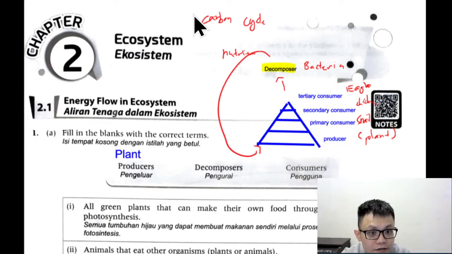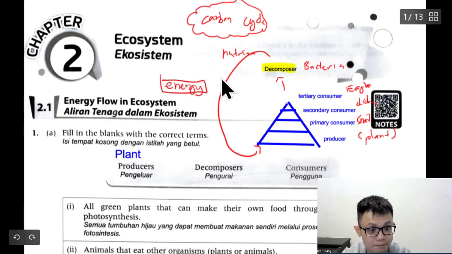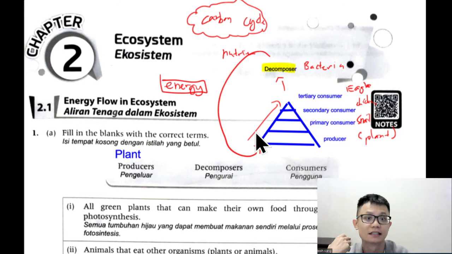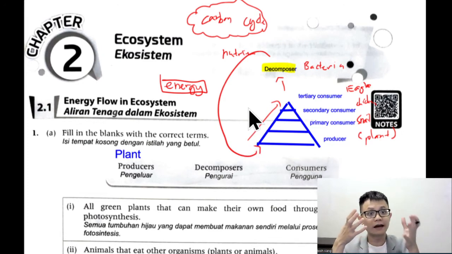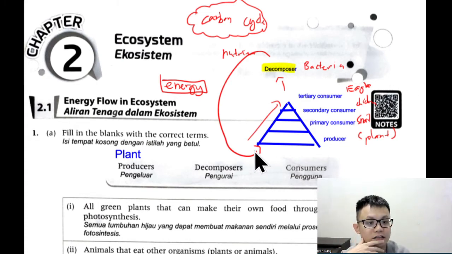So we have a carbon cycle here, and also from here we can see about the energy, correct or not? The energy flow in this diagram. As it goes up, the energy is getting lesser, correct or not? Because the energy is being used for respiration. As you go up, the chemical energy is getting lesser, and the decomposer becomes a nutrient.